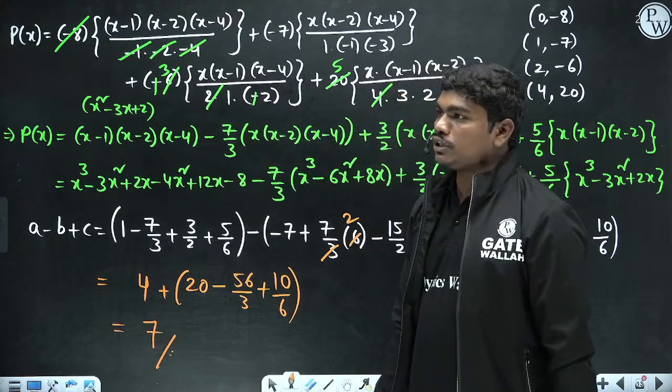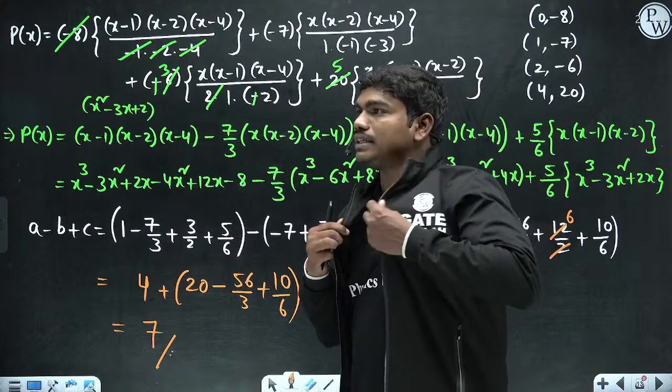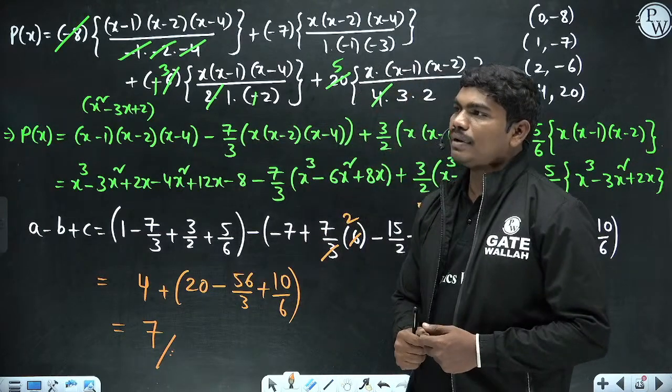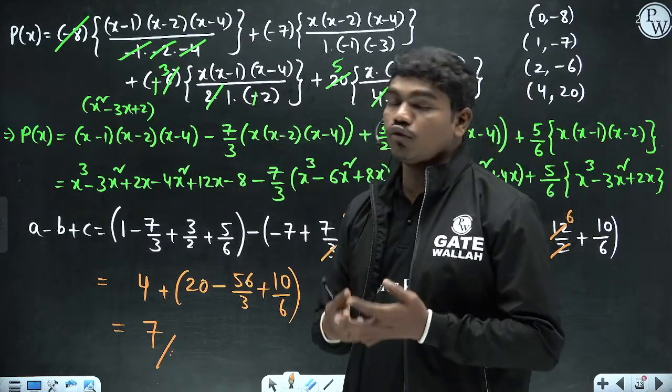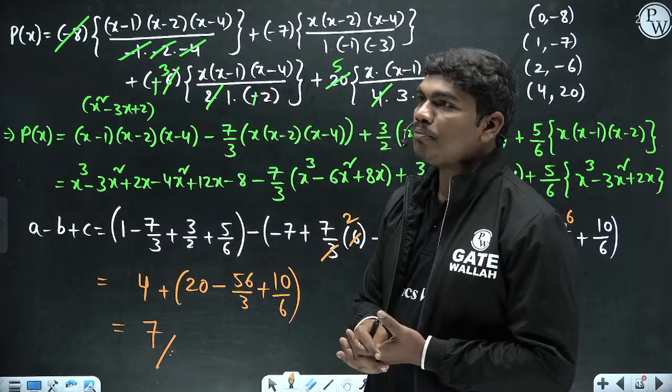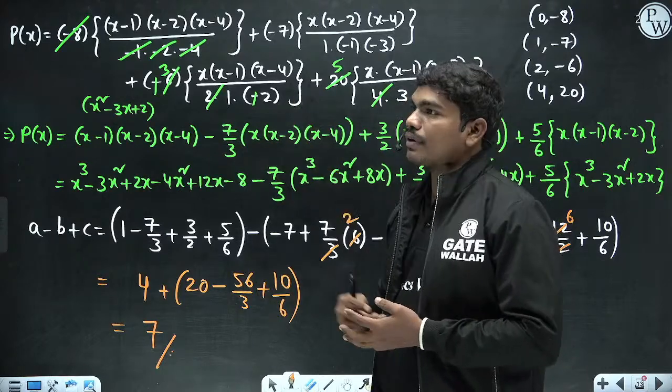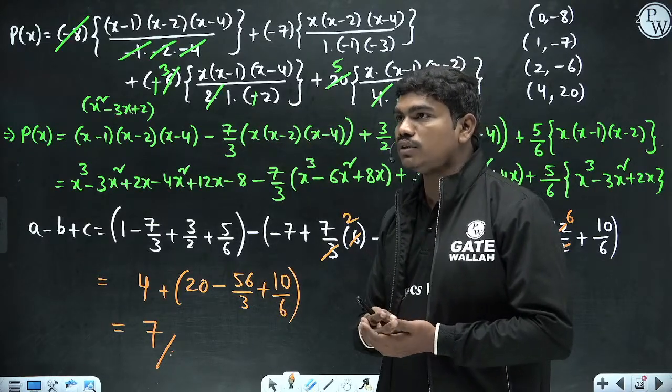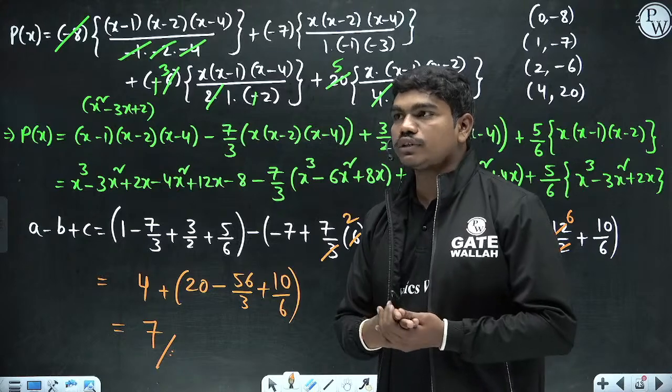After direct substitution, for 0, d is equal to minus 8, for 1 it is a plus b plus c. Basically in that case also you will get 4 equations with 4 unknowns. You have to solve for that. Clear? Because in this polynomial if you substitute, we'll get 4 equations and 4 unknowns, and we have to solve those.